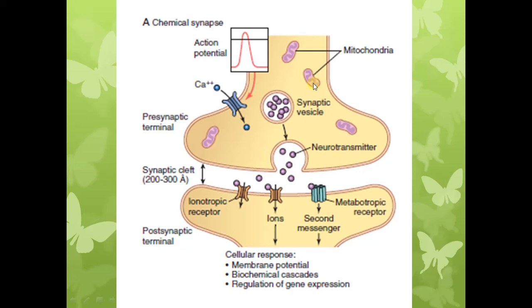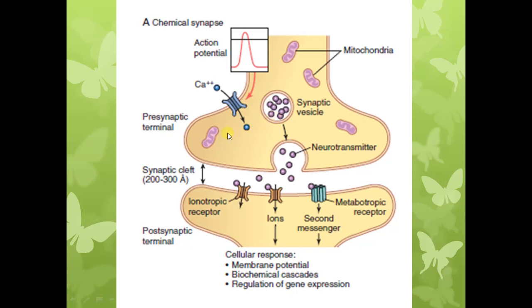Inside the synaptic terminal there are two very important structures present in the cytoplasm. One is the mitochondria. You can see there is an abundance of mitochondria in the synaptic knob, and there are vesicles in the presynaptic terminal, and these vesicles contain the neurotransmitter molecules.